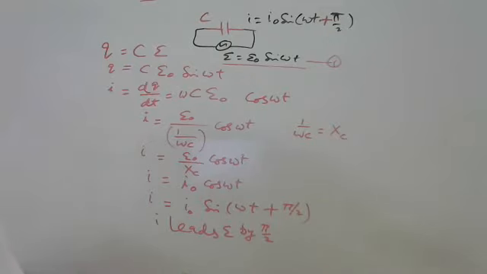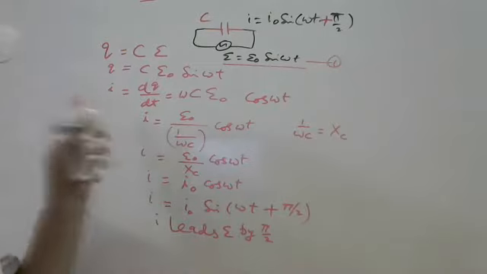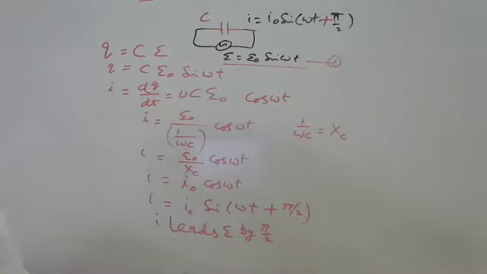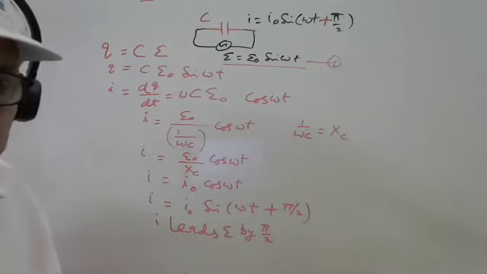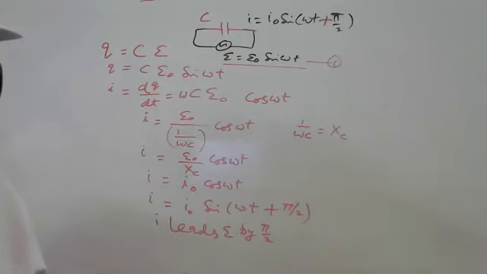Okay, up to this clear? Why am I giving emphasis on these two derivations? Because now I will combine all the three parameters, resistance, inductance and capacitance, in series combination. We can take two at a time, say RL, RC, LC.